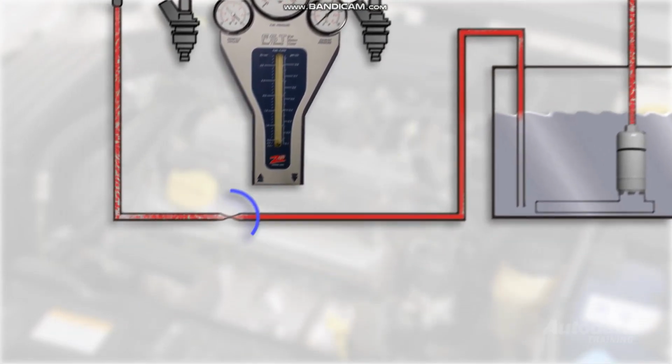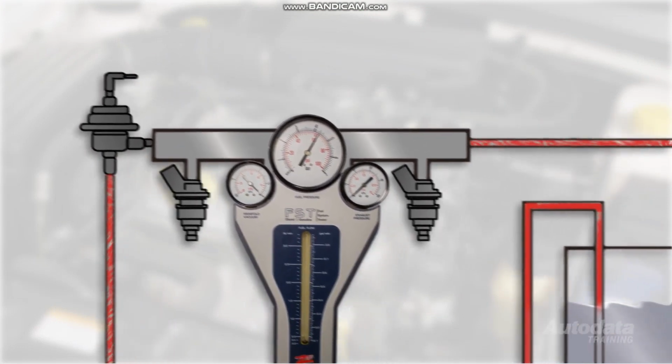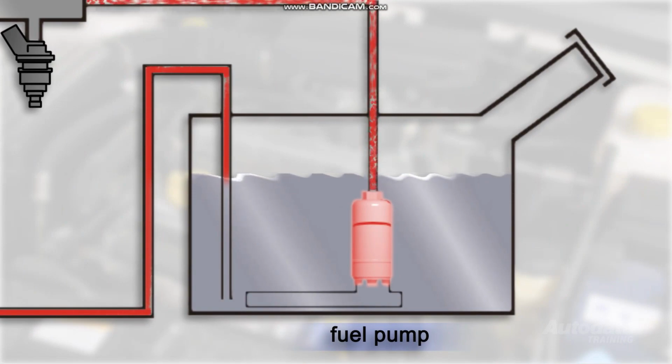If the pressure is too high, then check for a restricted return line or faulty pressure regulator on a fuel return system or the fuel pump on a returnless system. Fuel contamination should also be checked. A sample should be taken from the bottom of the fuel tank. Contaminants can include particulate matter, water, or excess alcohol.